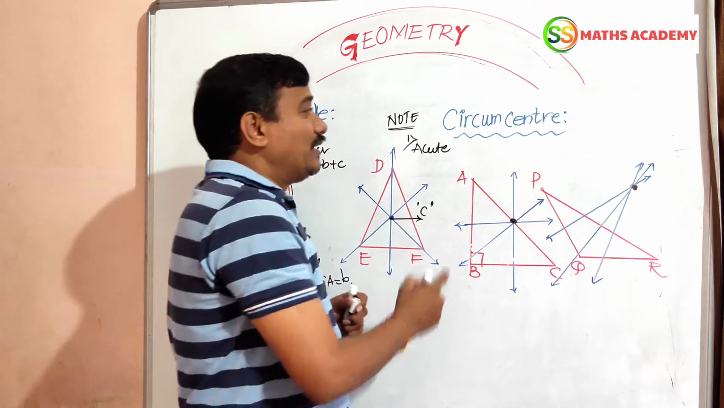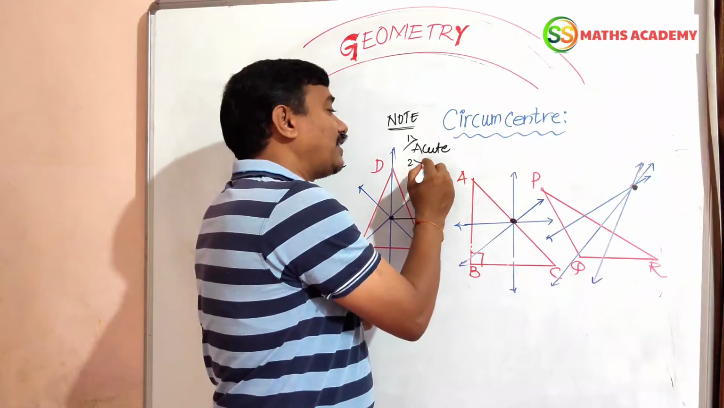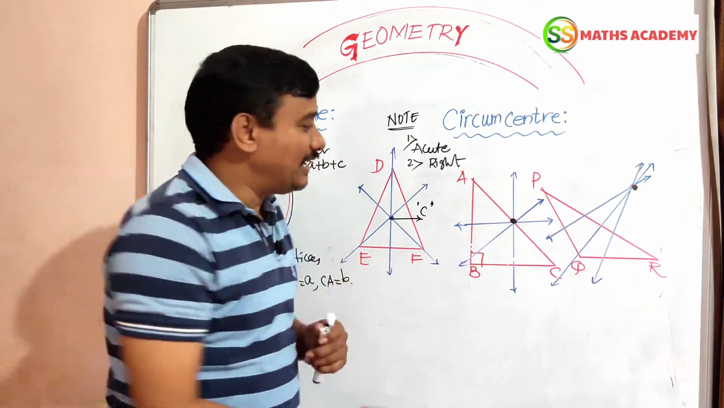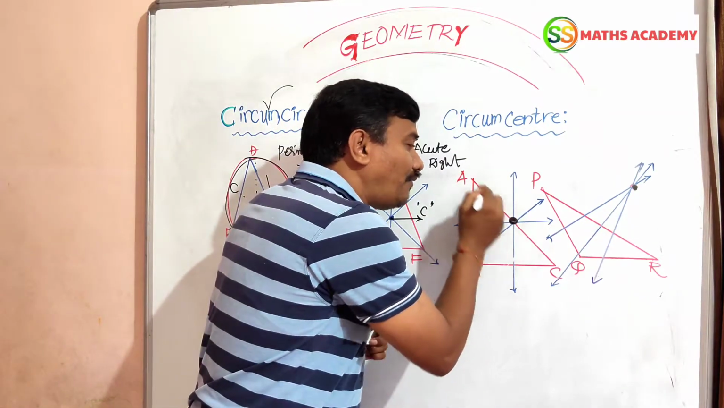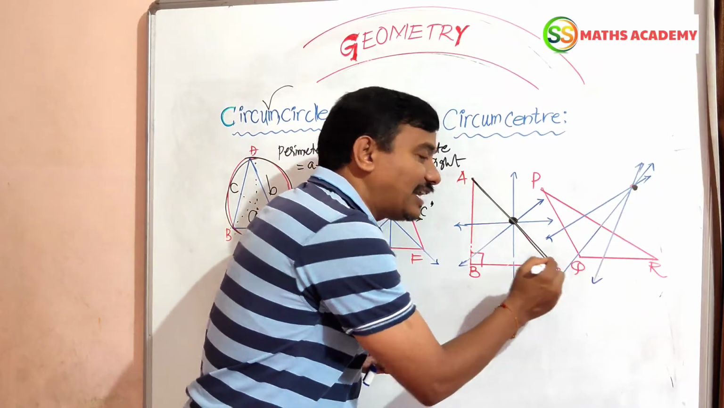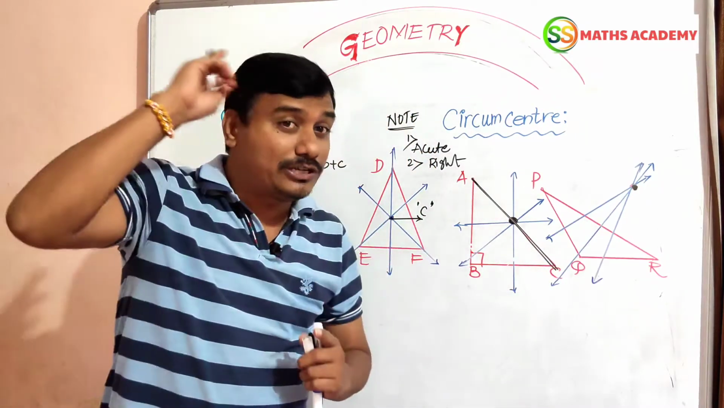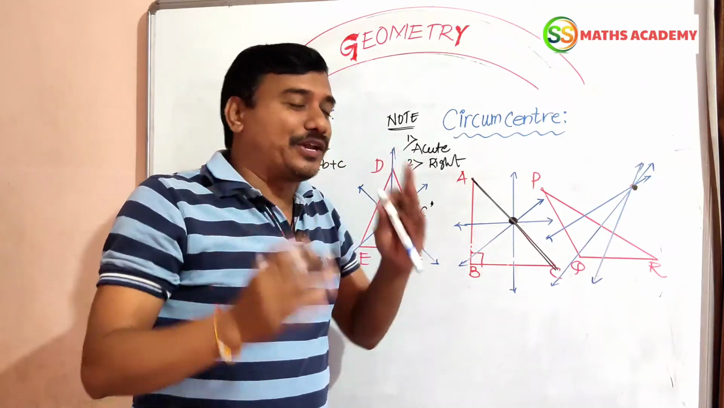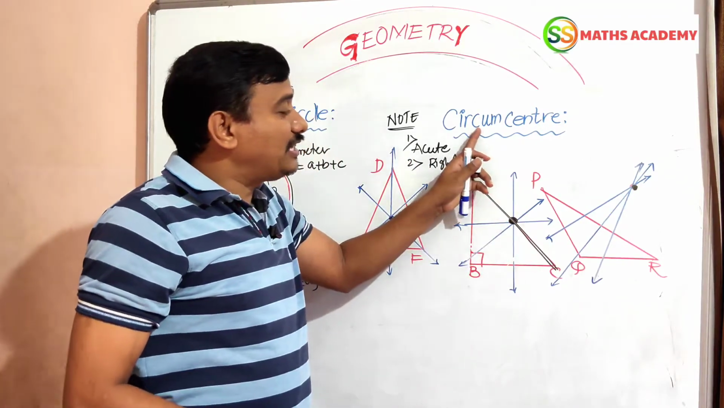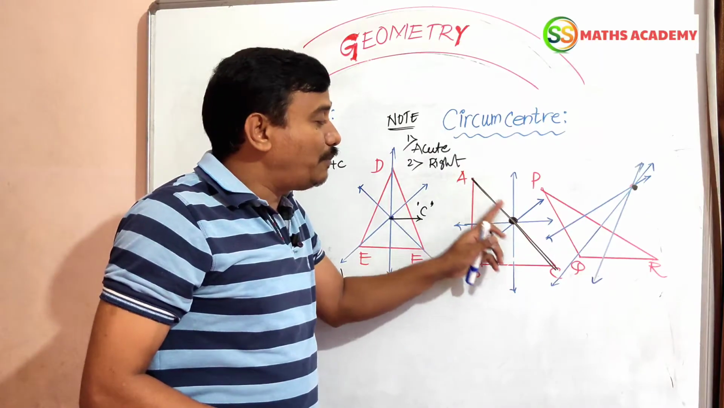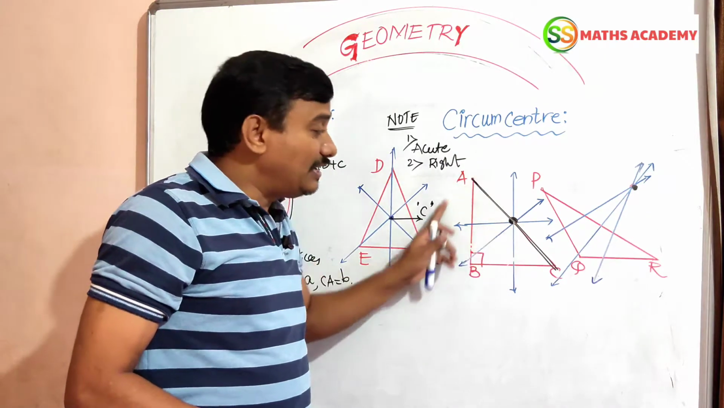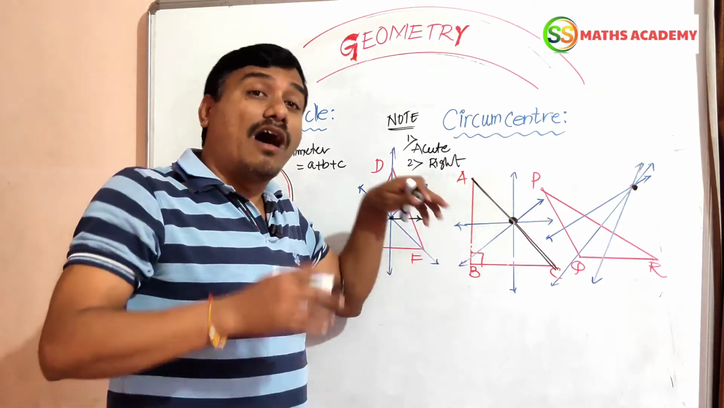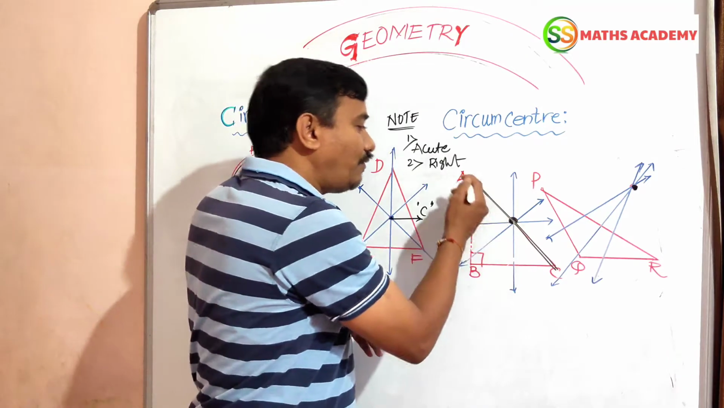Now, second note: in a right angle triangle, it is located at the midpoint of the hypotenuse. Already I told you in my previous classes, in a right angle triangle, the biggest side is called the hypotenuse. The circumcenter is located at the midpoint of the hypotenuse of the triangle.